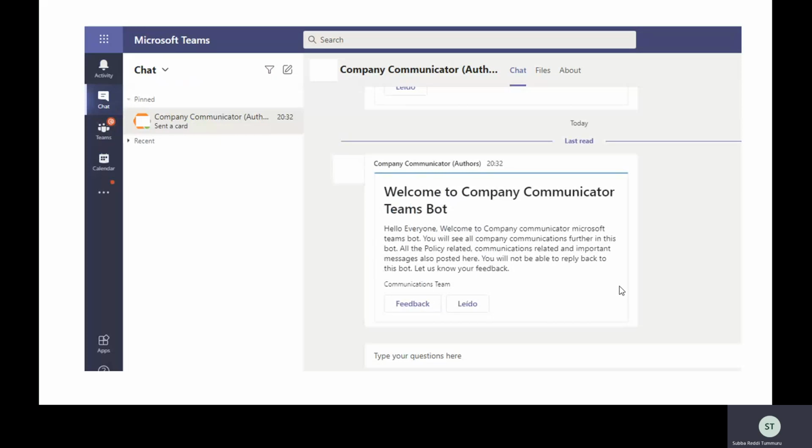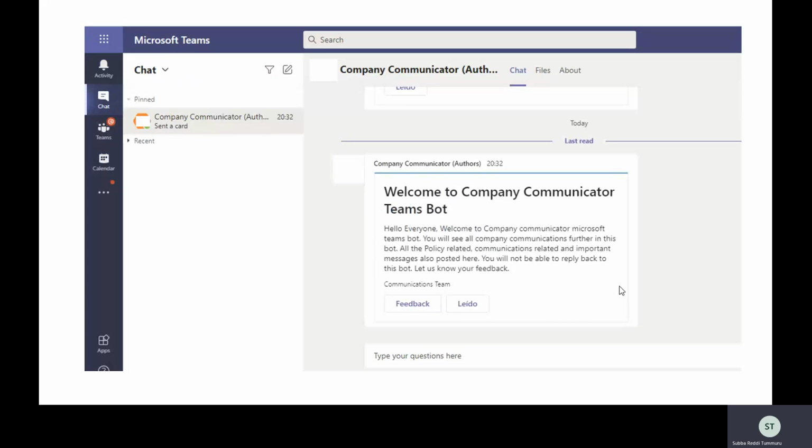That means one message to each user in your organization. Instead of sending emails, many organizations currently prefer sending bot messages to Teams. So this is one of the good app templates to use in that case. In this one, we just drop a message and we can send it to entire organization users.